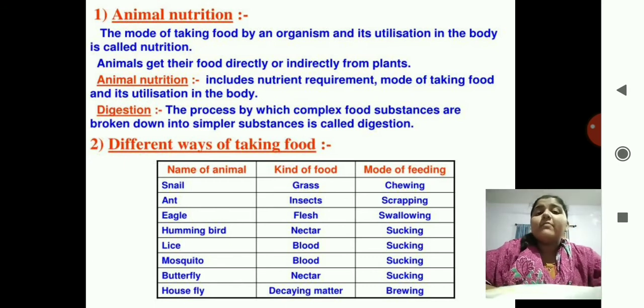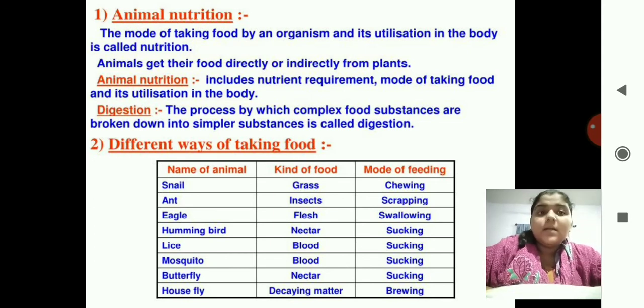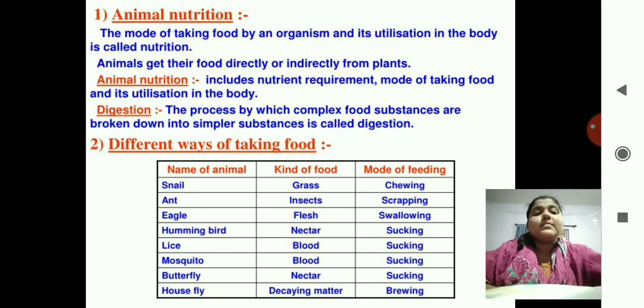Okay, so there are different ways of taking food. We consume food by our hand, and the mouth does its work. Okay, so there's a table over there. See, snail, what kind of food does it take? Grass. The mode of feeding is chewing; it chews by its teeth. Next is ant. It feeds on insects. It is scraping. Scraping means you just do like this. Okay, this is known as scraping.